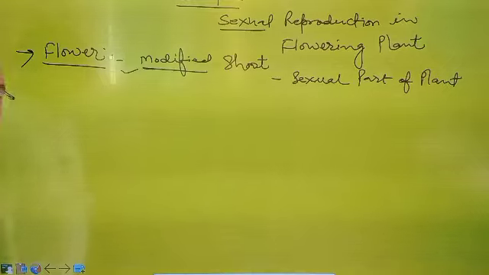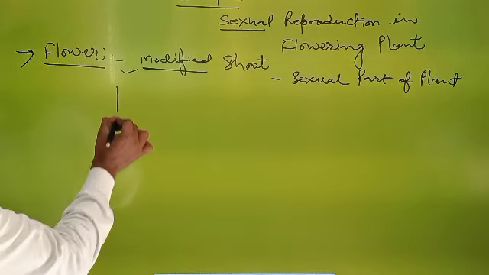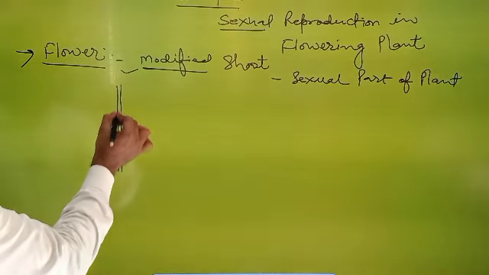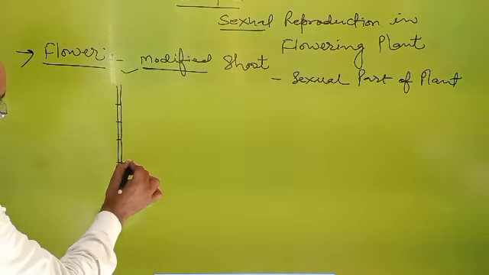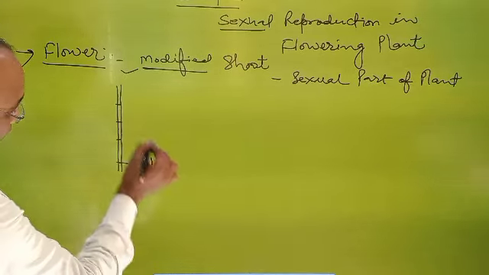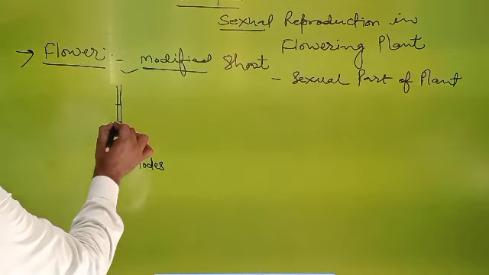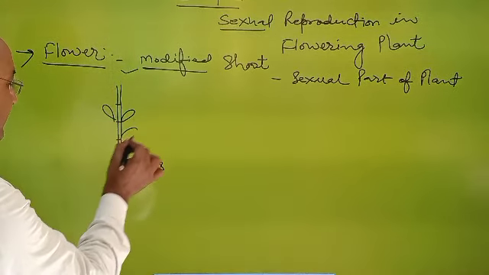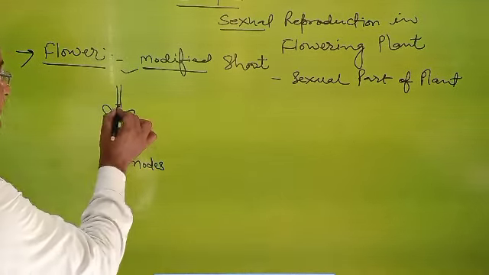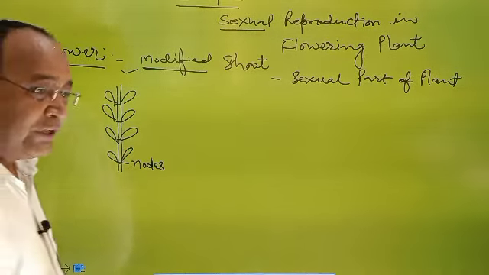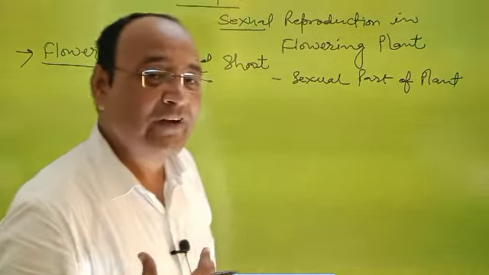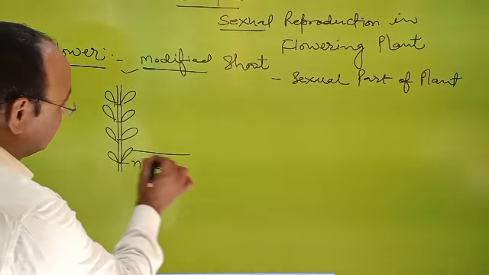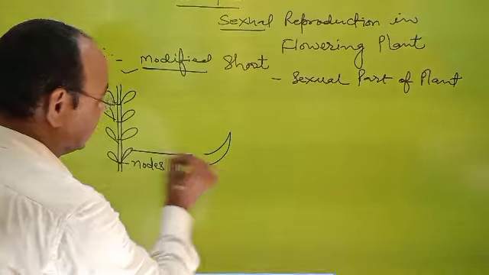Why is it a modified shoot? Simply imagine that it is a stem, and a stem bears nodes and internodes. Especially at the node parts, buds are present. So these are buds. And during flowering, buds are modified into a flower. How? Number one, this type of bud converts into this structure.